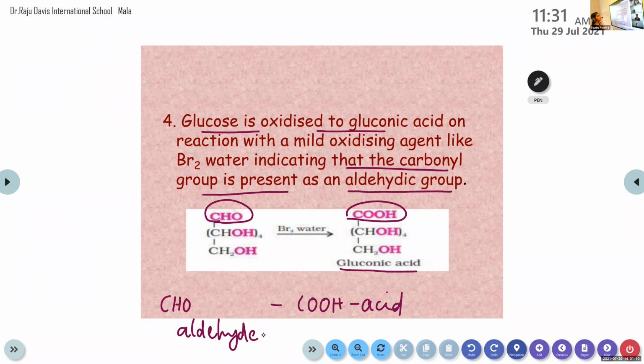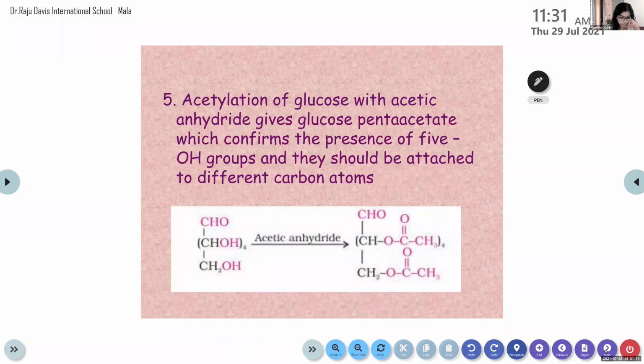Gauri, finished? Yes, ma'am. Okay. Then the fifth step. Okay.